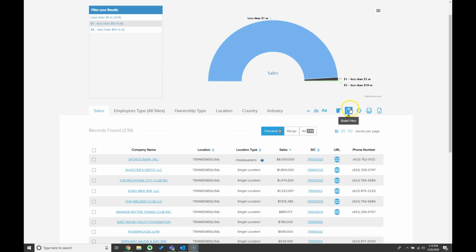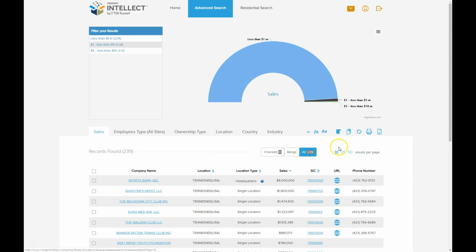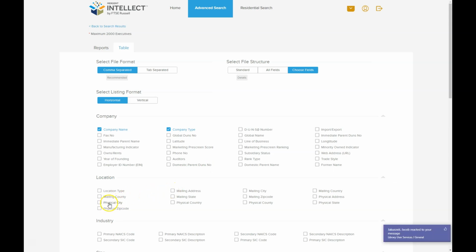But you can also go up here and build a file. Okay, so if you click on build files here, whoops, it says we have to have at least one company to build a file. I messed up. So we have to click on all the companies in our range. All right, and then click build files. And here we can choose whatever we want to. Okay, so this tends to be a little more information than I really want to deal with. So I tend to just click on choose fields, and maybe I want company name, company type, maybe their physical city, physical address, that kind of stuff.